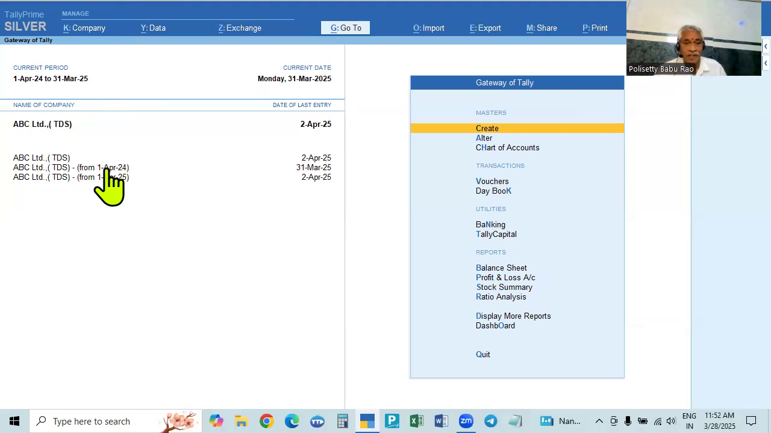Many people, what they do here is, in this year's whole first company, they will delete that one. So in that, only up to March, but we delete that. If you see this, all the next year transactions will also be there. So this only we have to delete.